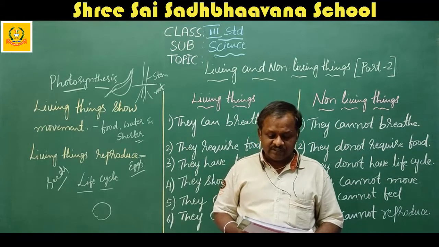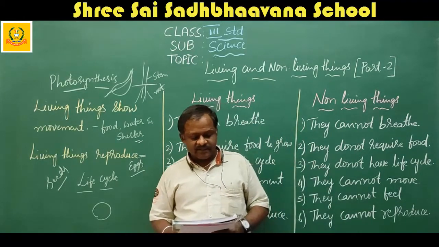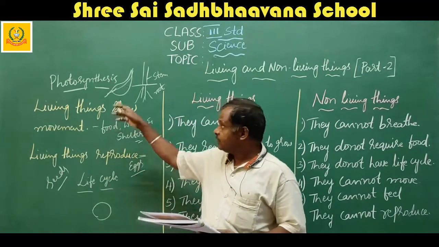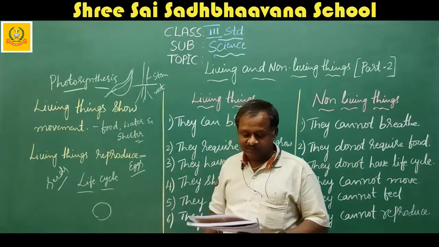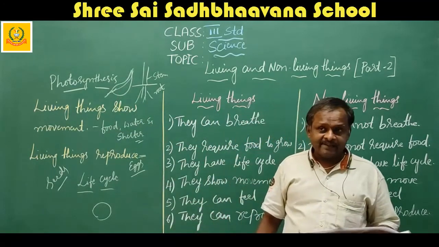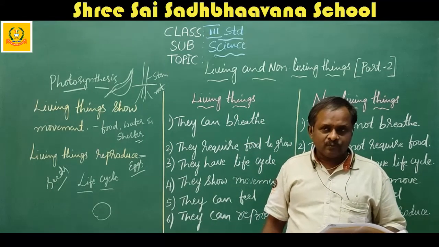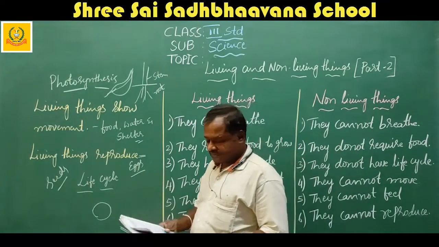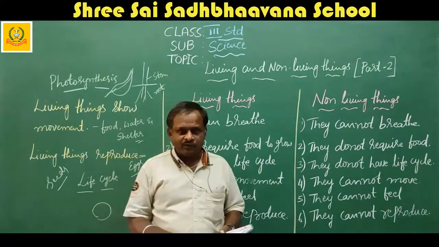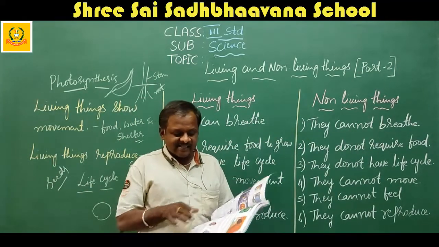Photosynthesis, the process through which green plants use sunlight, carbon dioxide and water to produce their own food in the leaves. So this is about this lesson. I hope you understand very well. Read the lesson very well.